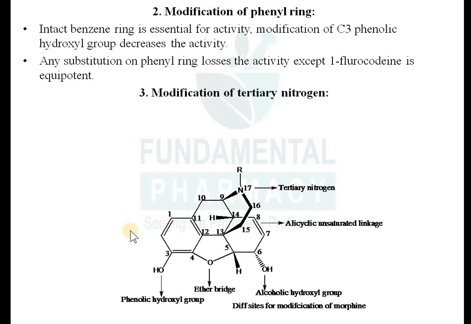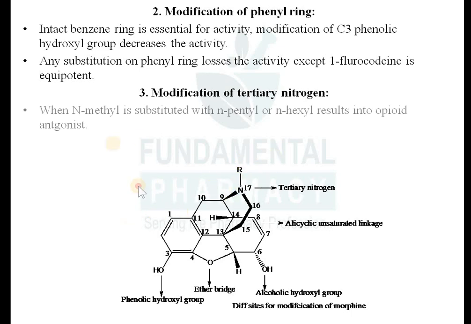Modification of tertiary nitrogen. Now what you can do over here: this R group, when N-methyl is substituted with N-pentyl or N-hexyl, will result in an opioid antagonist.